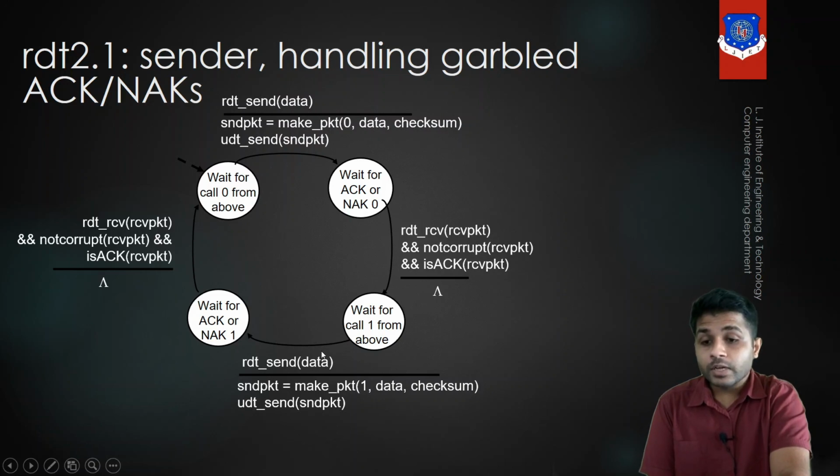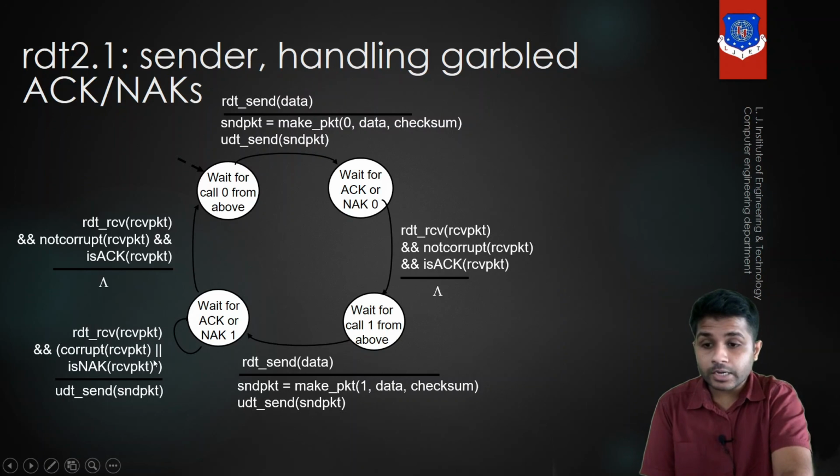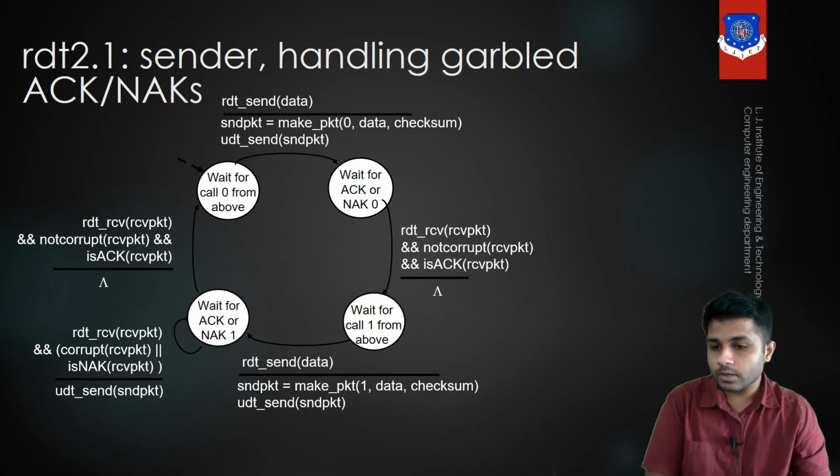But what if the received packet contains some error? You can see that if it is corrupted or it is a negative acknowledgement, in that case it will send the same packet again, right? So this is how RDT 2.1 works, and this is it for this session.